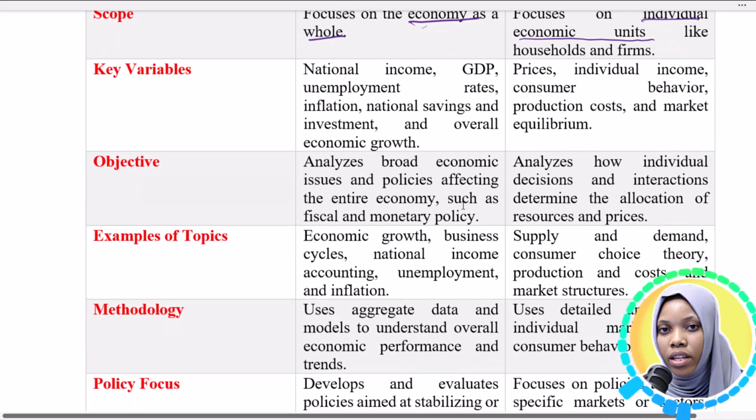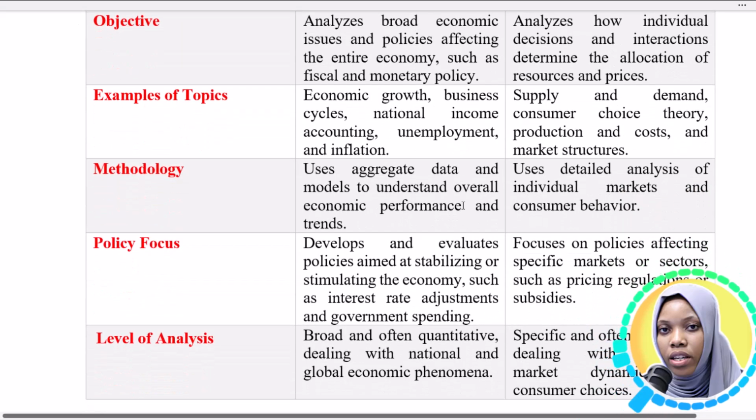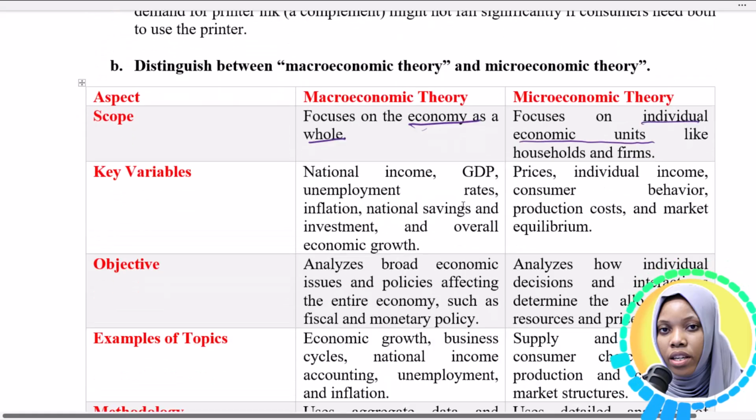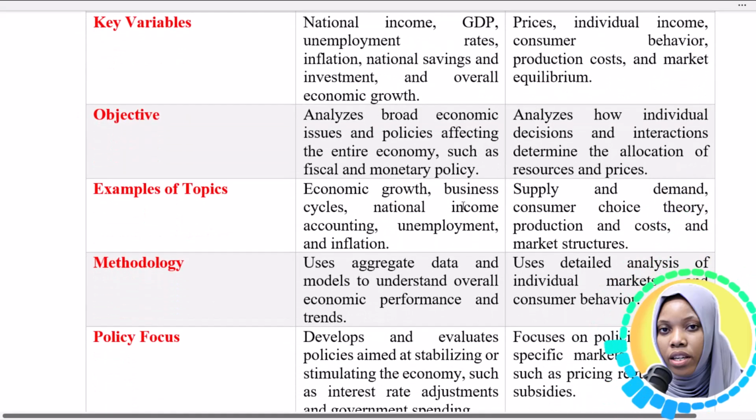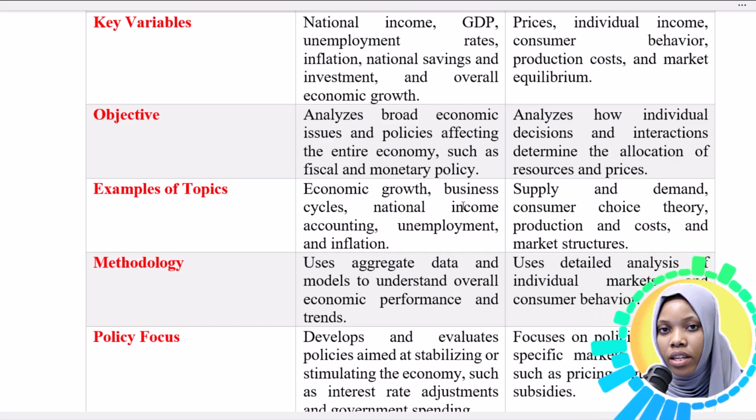And then the objective is another difference. The objective of macroeconomics is to analyze broad economic issues and policies affecting the entire economy, such as fiscal and monetary policy, whereas the objective of the micro is to analyze how individual decisions and interactions determine the allocation of resources and prices.